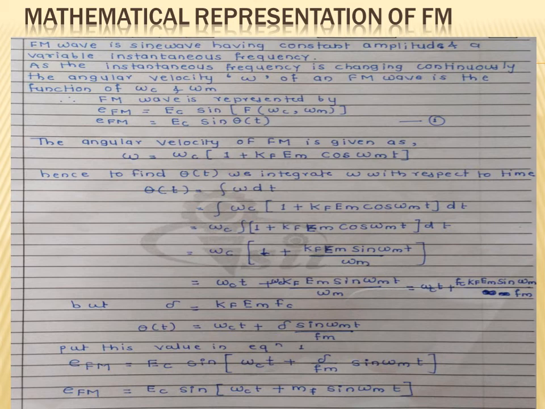Put this value of theta in equation number 1. So EFM is equal to EC sine of omega ct plus del divided by fm into sine of omega mt. But we know that del upon fm is the modulation index of frequency, mf. So EFM is equal to EC sine of omega ct plus mf, the modulation index of the FM wave, into sine of omega mt. So this is the final mathematical equation of your FM wave: EFM is equal to EC sine of omega ct plus mf sine of omega mt.